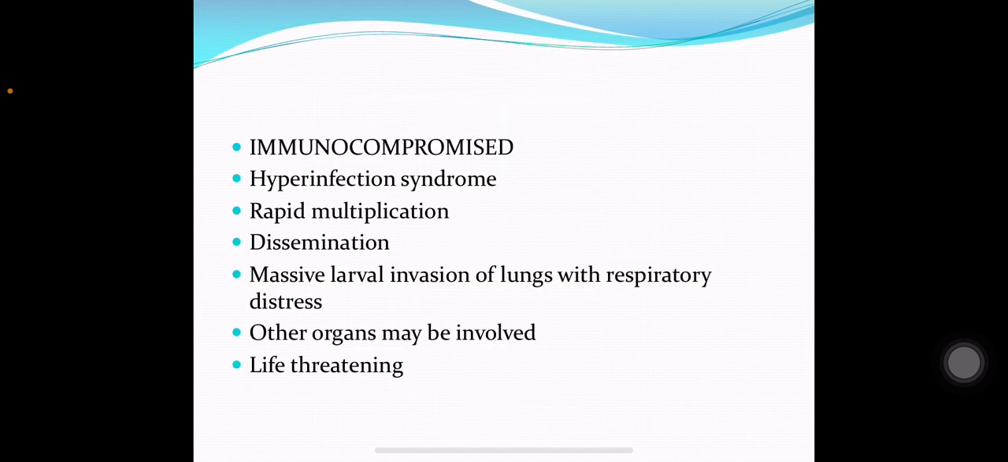What happens in the immunocompromised host? In the immunocompromised host, the infection can become more severe, and repeated auto-infection can occur, and because of that it can lead to hyperinfection syndrome. The worms may multiply very rapidly. They can disseminate to various organs of the body, and they may enter the lungs, and massive larval invasion of the lungs can lead to respiratory distress. Other organs can also be involved, and it can convert into a life-threatening infection. So in immunocompromised patients, the infection becomes much more severe.